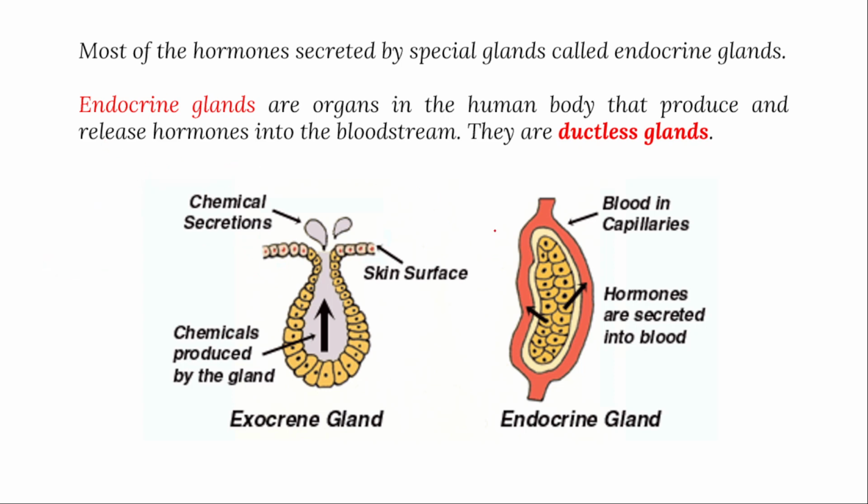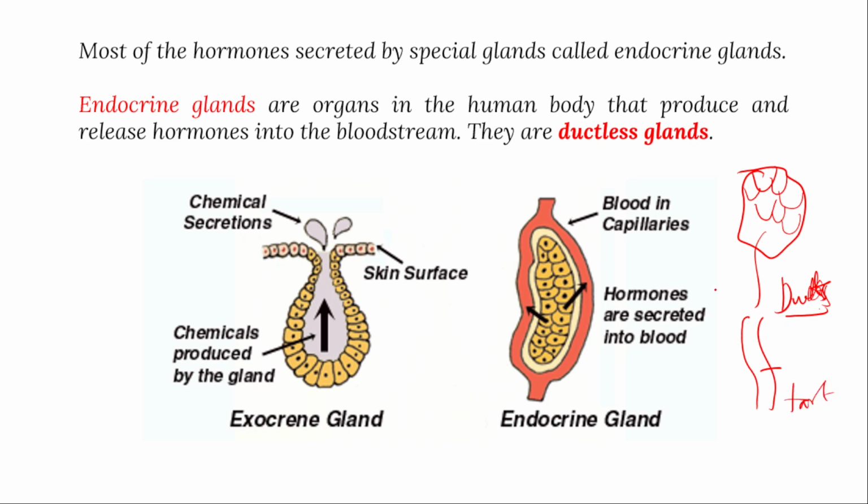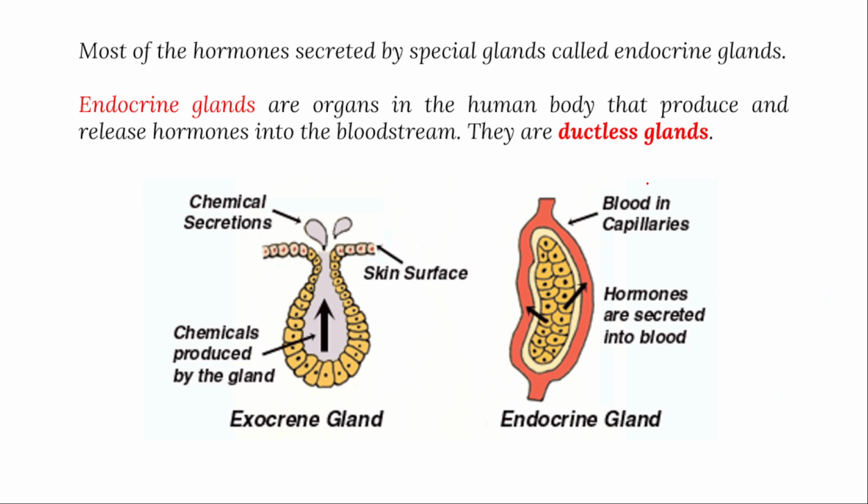But in the endocrine system, cells are present that are not in ducts or sac-like structures, right? Over a period of time they secrete some chemicals. These chemicals travel through the bloodstream and reach the target cell. This system is called the endocrine system, where they don't contain ducts. They are also called ductless glands. From them, hormones or chemical messengers are secreted, pass through blood, and influence some target cell.